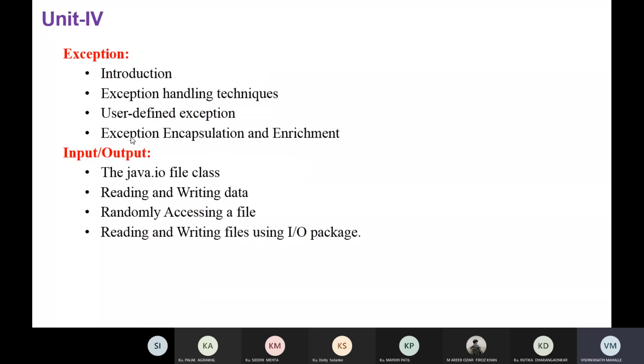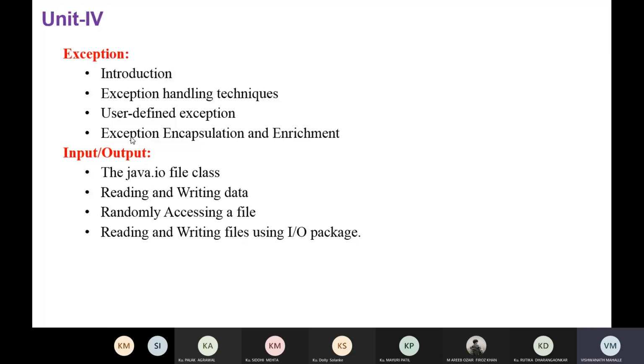So in unit 4, we will learn about exception handling. Okay. So an unexpected event that terminates the program abnormally. Okay. To handle this exception, this unexpected event, and terminate the program normally, that technique, that mechanism, the different exception handling mechanisms, we will learn under exception handling.